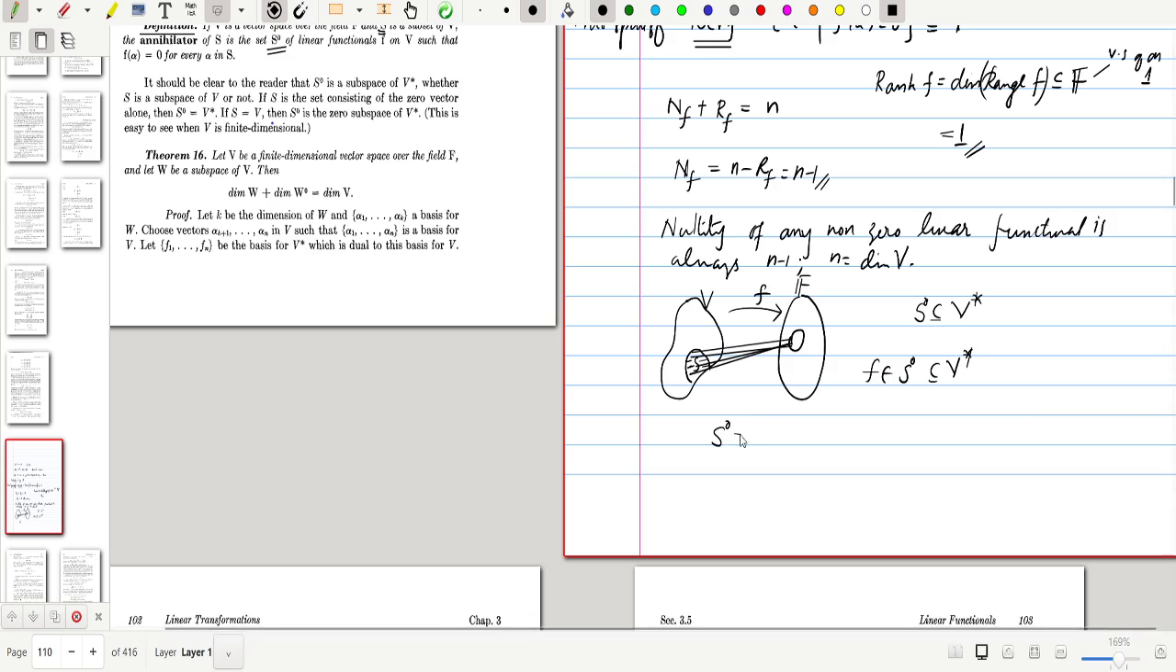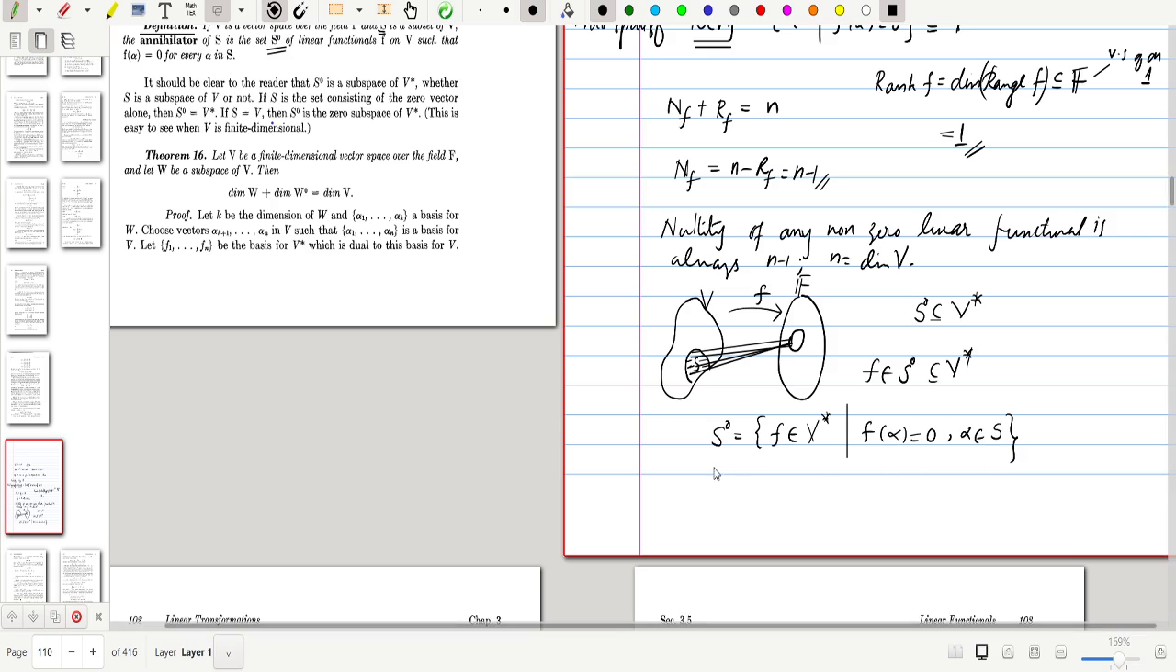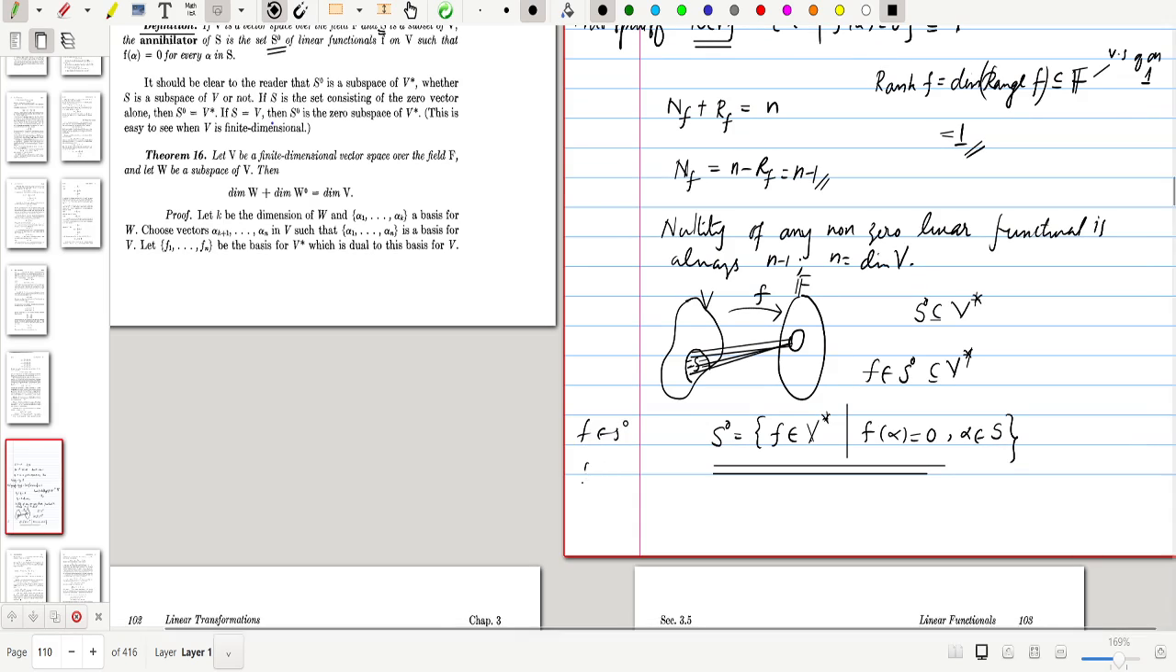So S naught is defined, as I said, as the collection of all f from V star such that f maps every element of S to 0, that is, f of alpha equals 0 for every alpha belonging to S. So this is the definition of the annihilator of S. The annihilator of a subset S is the set of all linear functionals which satisfy the condition f of alpha equals 0 for all alpha in S.